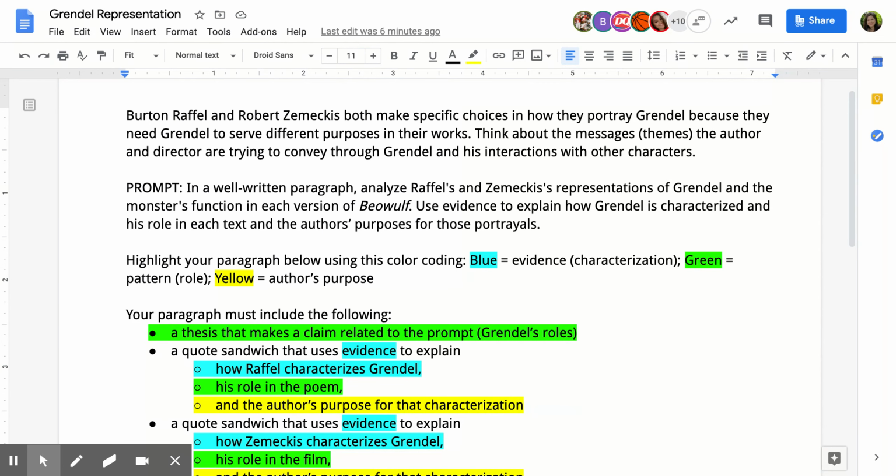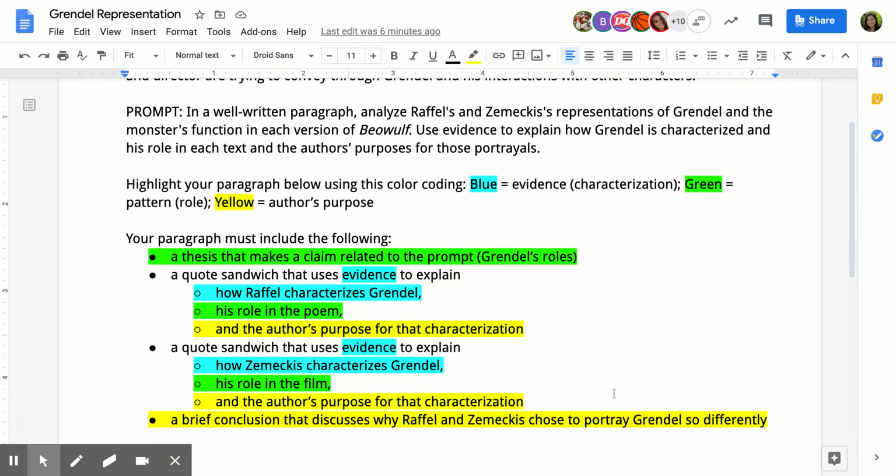The next sentence is your commentary. This is where you'll comment on the larger ideas present in your evidence, and this was where you'll address the author's purpose. So you've proven to me that Grendel is just a victim, villain, or a monster. Now you have to tell me, why did the author choose to make him that way? Then you'll have your second quote sandwich, this one for the film. You'll go through that same process. And then your conclusion sentence, part 8, this is where you'll address both of the texts together. So why did these 2 authors choose to portray Grendel this way? Sentence 8 will always address author's purpose.